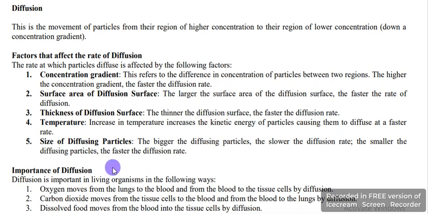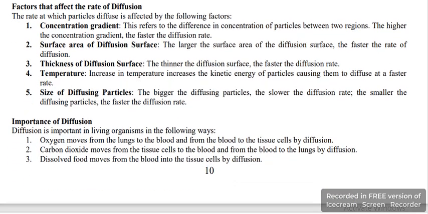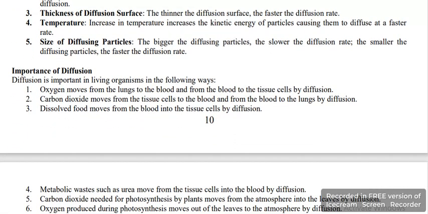We have looked at factors that affect the rate of diffusion. We move to the next thing, where we have the importance of diffusion. What are the importance of diffusion? Diffusion is important in living organisms in the following way.